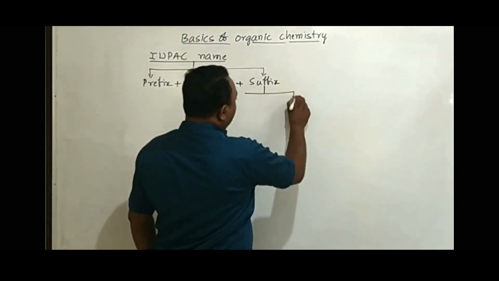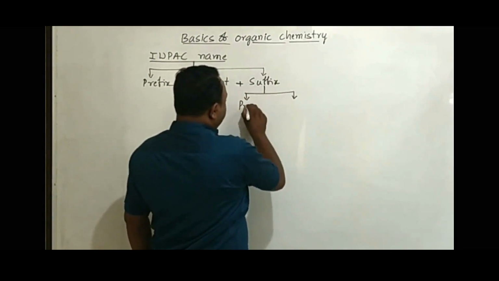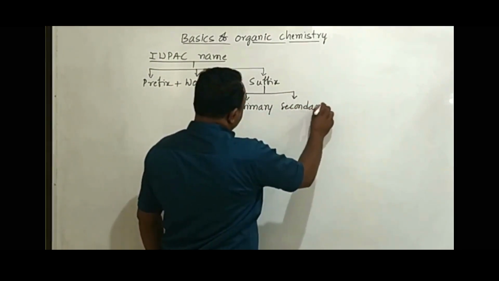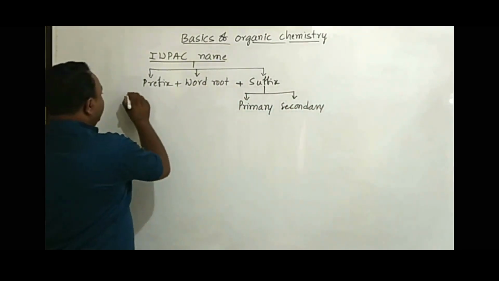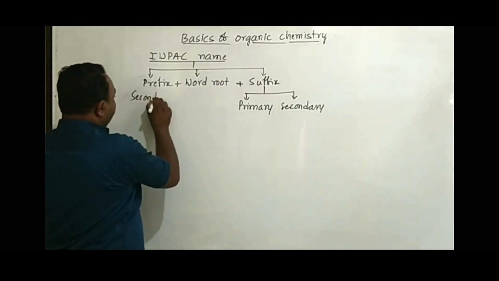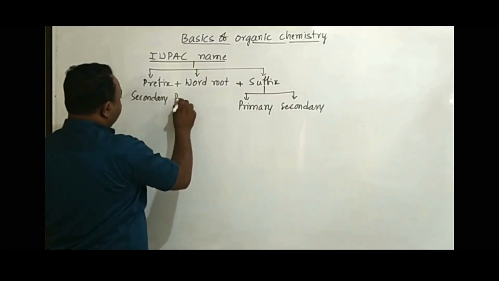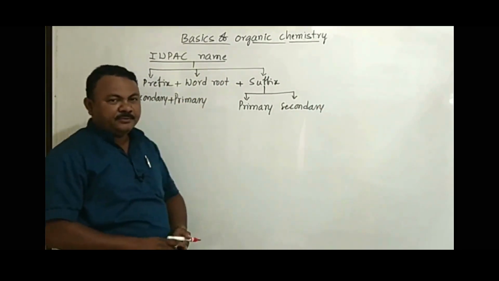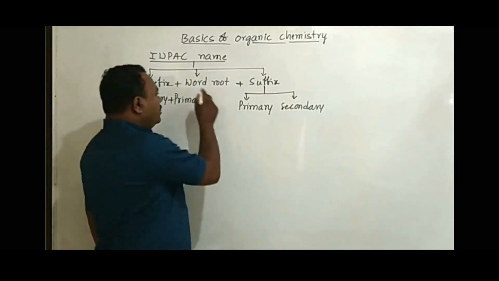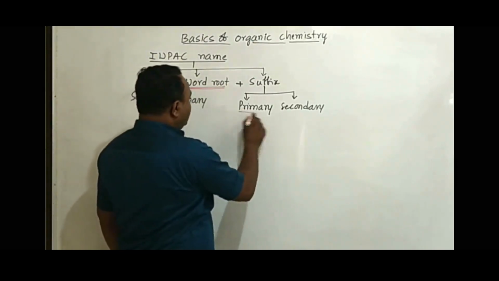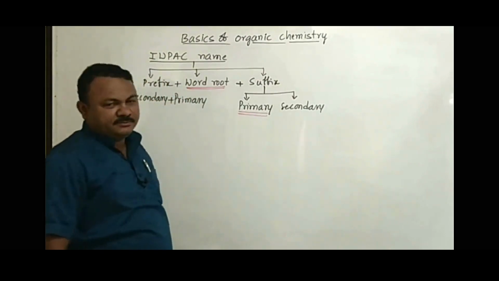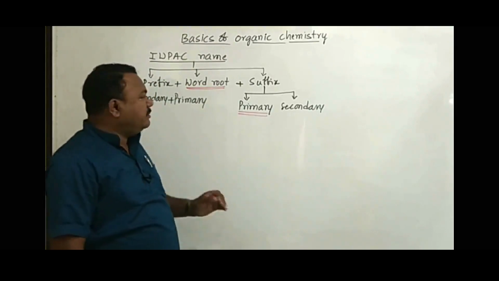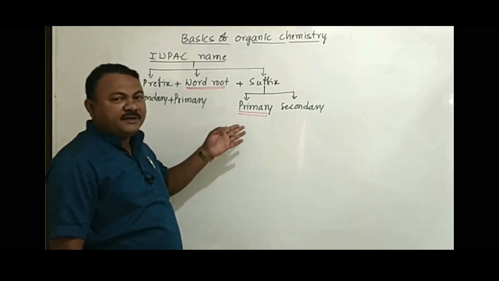Suffix is divided into two parts: primary suffix and secondary suffix. Prefix is also divided into two parts: secondary and primary. So these are the important parts we have in the IUPAC name of an organic compound. One thing you remember: without a word root and without a primary suffix, there is no IUPAC name. So the IUPAC name of an organic compound minimum has a word root and the primary suffix.